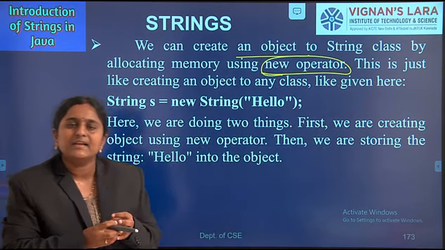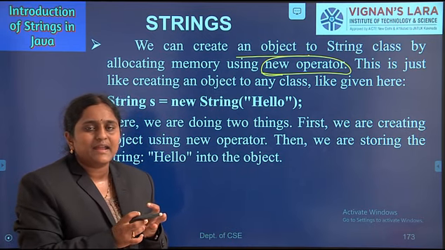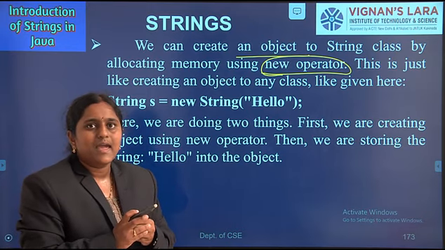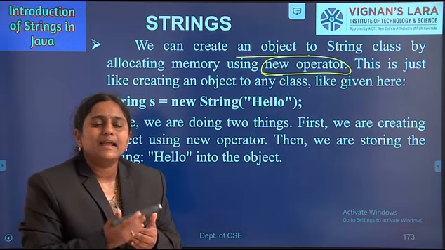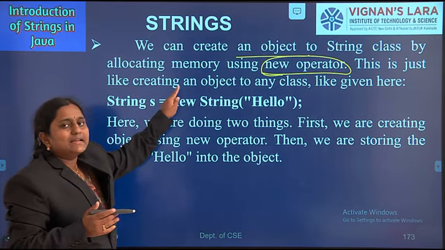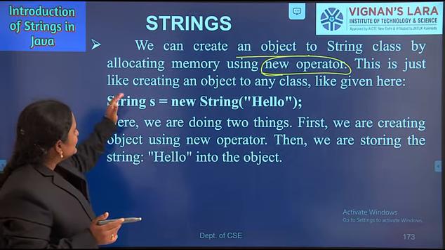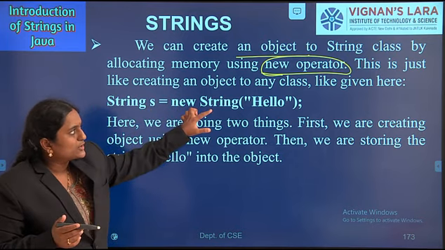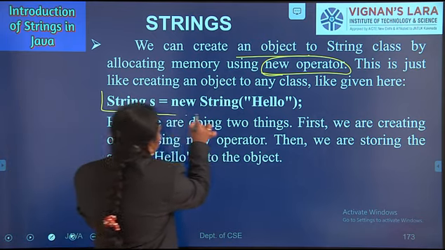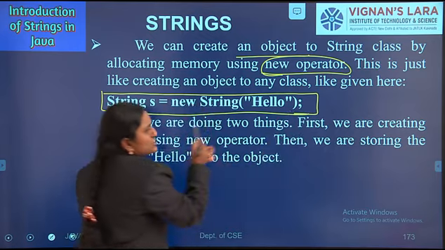The first way of creating a string is using double quotes, the second way is the new operator. Creating an object means allocating memory for storing the data. This is just like creating an object of any class: String s = new String.